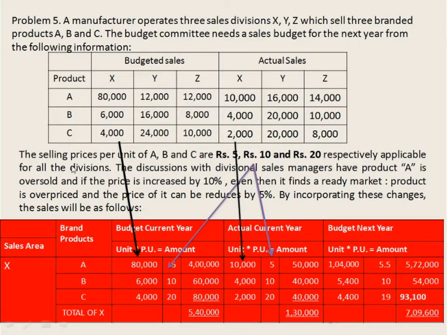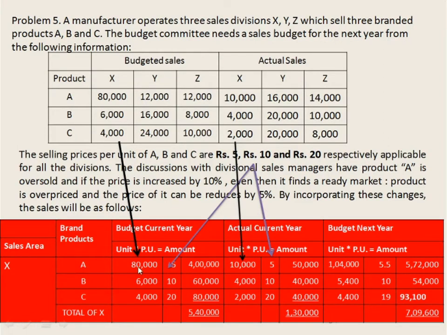In case of X sales area for the products A, B and C, we'll prepare the columns budgeted current year, actual current year and budgeted next year. We are asked to prepare for budgeted current year as well as for budgeted next year in the question. So we will prepare for budgeted current year, actual sales is given, so actual current year as well as budgeted next year. So there are three products for the X sales division.